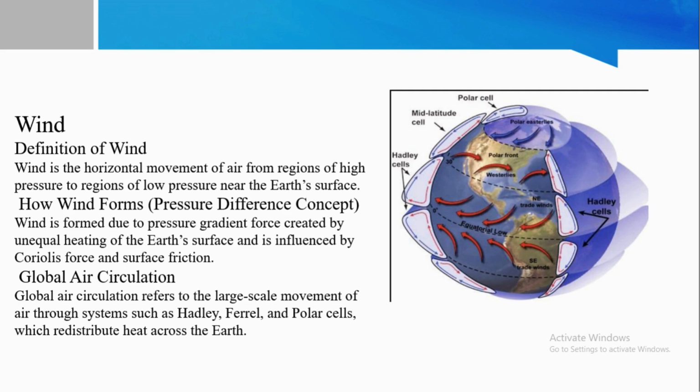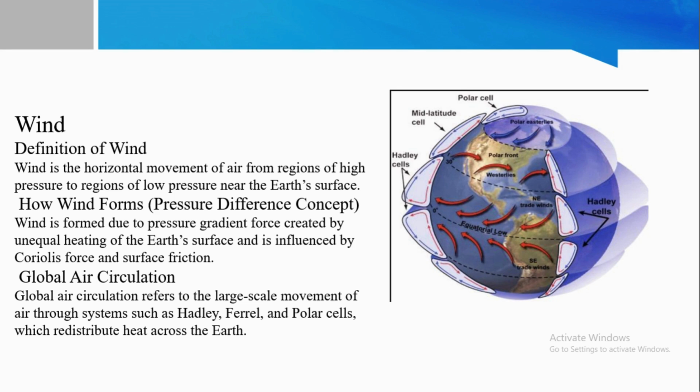Now we define winds. Basically, wind is the horizontal movement of air from a region of high pressure to a region of low pressure near the Earth's surface. So how do winds form? Pressure differences: wind is formed due to the pressure gradient force created by unequal heating of the Earth's surface, and it is influenced by the Coriolis force and surface friction.